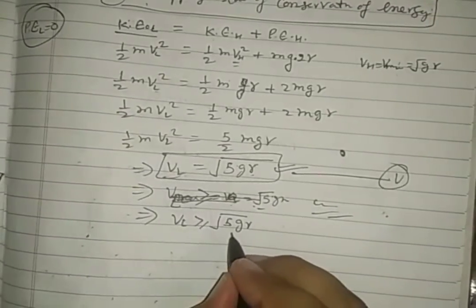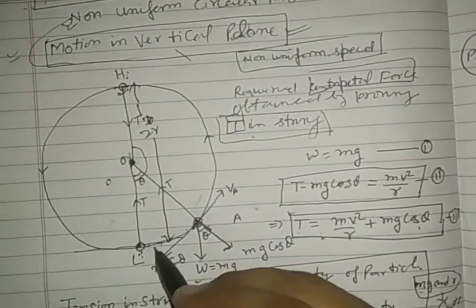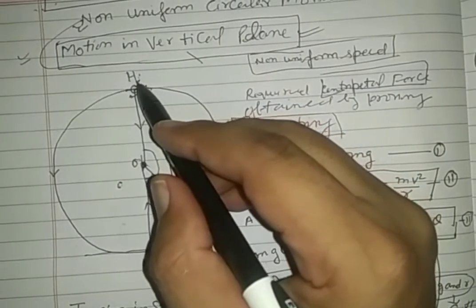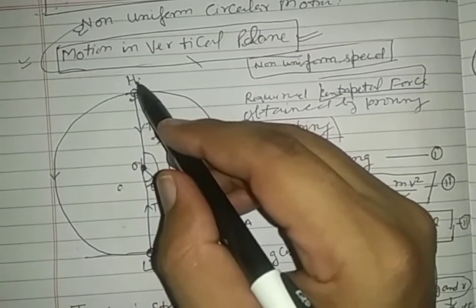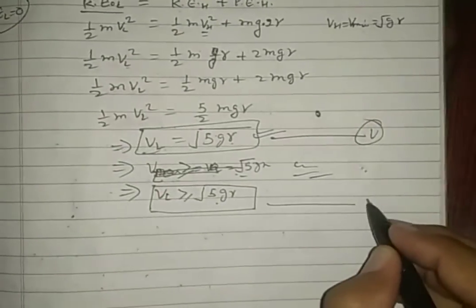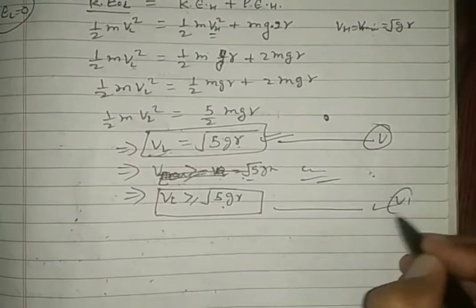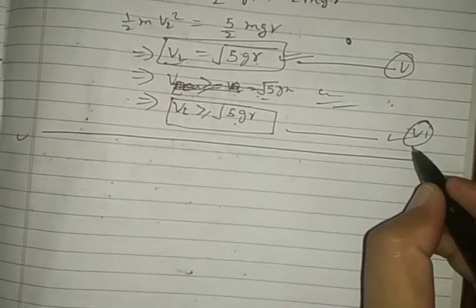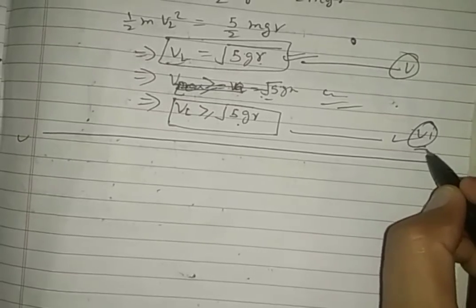If it is less than that, the body will fall before reaching the top, because the velocity at the highest point will be less than under root gr. So this is a very important conclusion, and it is represented by equation number 6. Now see,